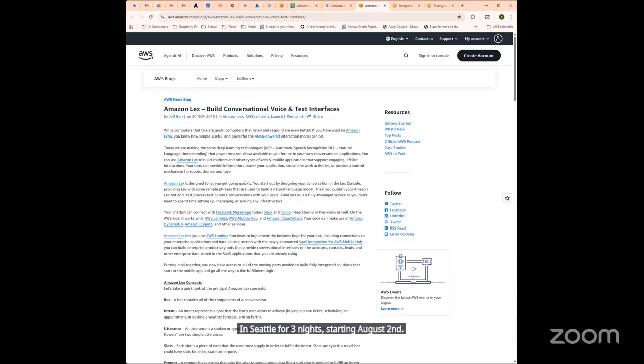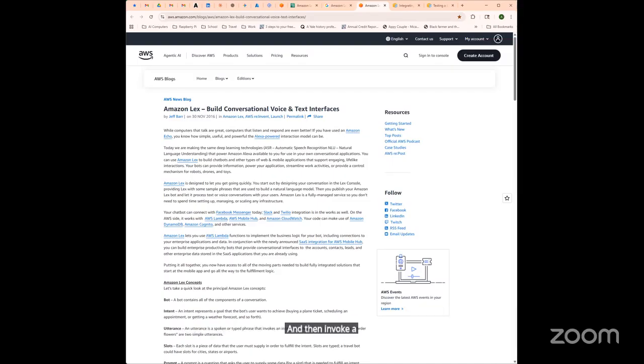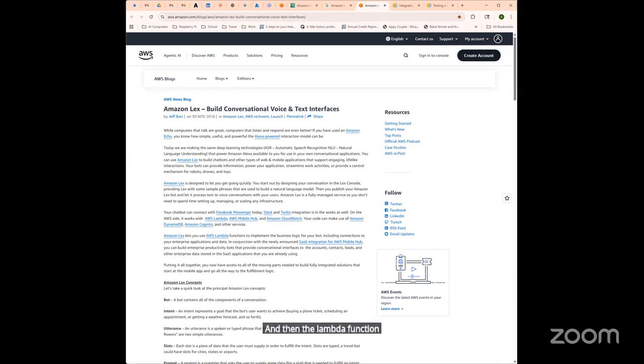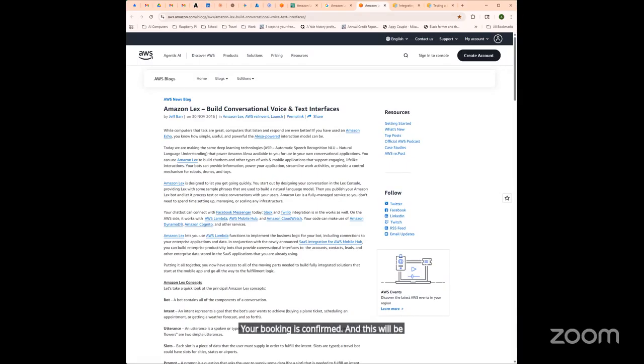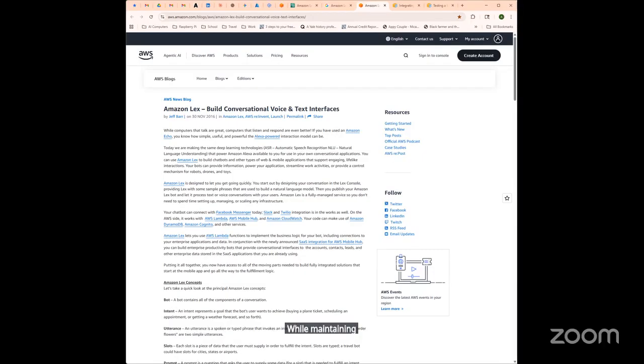Lex would process this by detecting the book hotel intent and extracting the available slot values: the location, Seattle, the check-in date, August 2nd, the nights, 3. It'll identify missing required information like room type, prompt naturally for the missing details, and then invoke a Lambda function with complete slot values once all information is gathered. The Lambda function will process the booking request through the external system and return a confirmation message to the user saying your booking is confirmed. This is a seamless integration between the conversation and the business logic that creates a natural user experience while maintaining reliable backend processing.